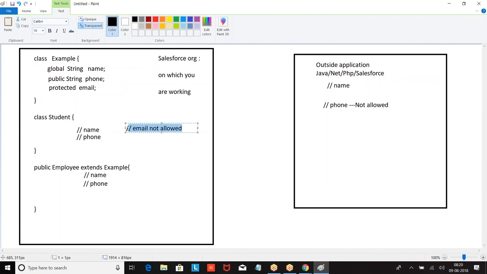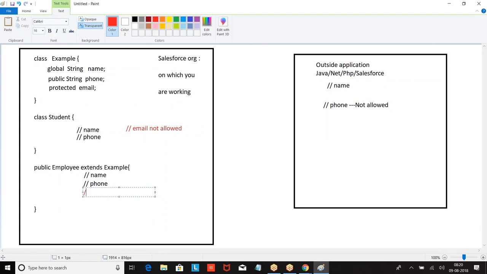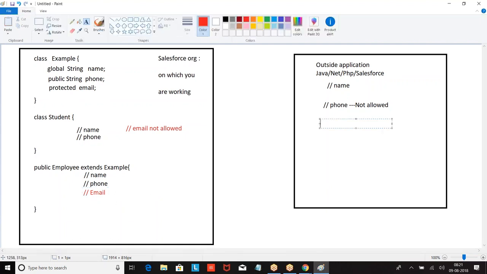When you define anything as protected, not every class of your organization can use it. Only the child classes can use it. Child class means your class is inheriting the parent class. Only the class in which we define it, and the child classes, can use it.